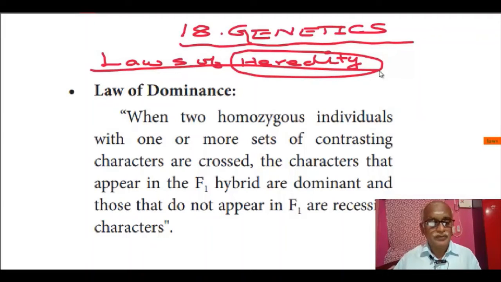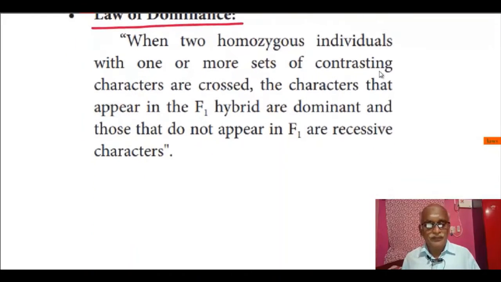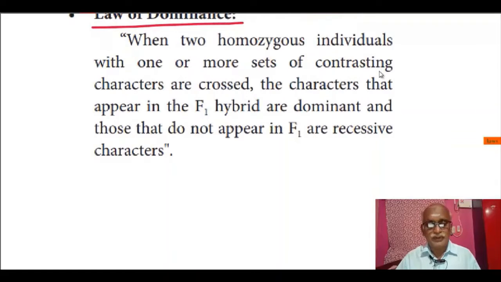The first one is the law of dominance. So first we will see the explanation as per your book. When two homozygous individuals with one or more sets of contrasting characters are crossed, the characters that appear in the F1 hybrid are dominant and those that do not appear in F1 are recessive characters. So now we will see the explanation.